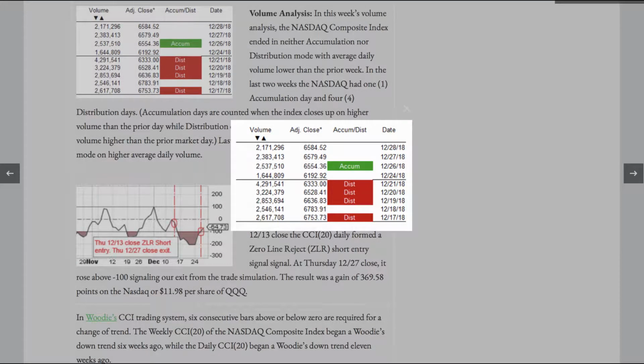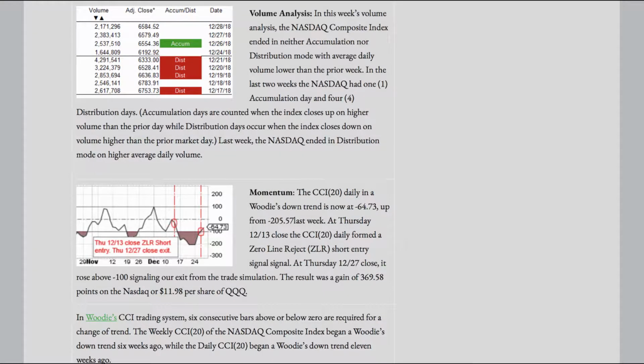Volume analysis. In this week's volume analysis, the Nasdaq Composite Index ended in neither accumulation nor distribution mode, with average daily volume lower than the prior week. In the last 2 weeks, the Nasdaq had 1 accumulation day and 4 distribution days. Accumulation days are counted when the index closes up on higher volume than the prior market day, while distribution days occur when the index closes down on volume higher than the prior market day. Last week, the Nasdaq ended in distribution mode on higher average daily volume.